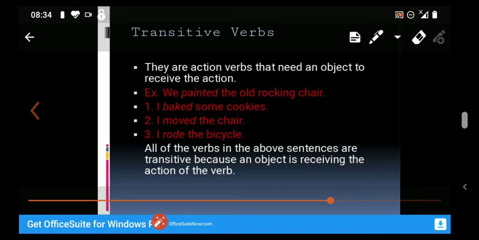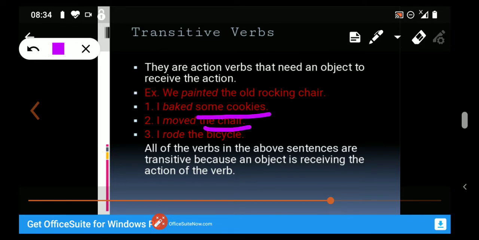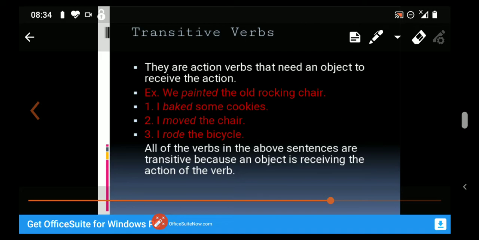And in all the given examples, all the verbs in the above sentences are transitive. Why are they transitive? Because an object is receiving the action of the verb. In the sentences, some cookies, the chair, the bicycle are the objects. Baked, moved, rode are transitive verbs because an object is receiving the action of the verb. Or we can say that transitive verbs are those verbs which need an object to complete their meaning.